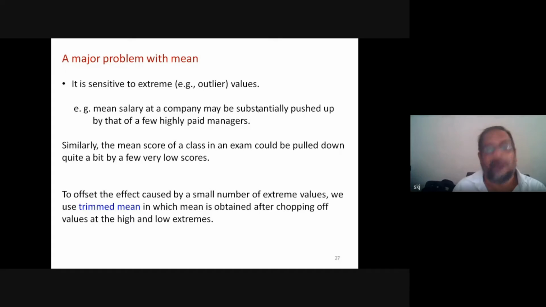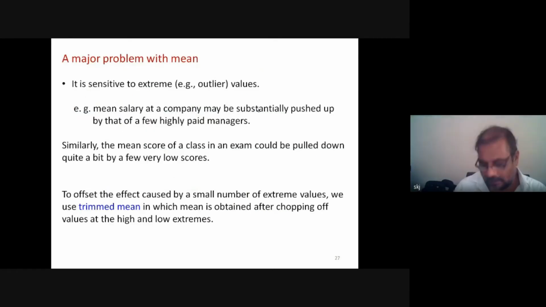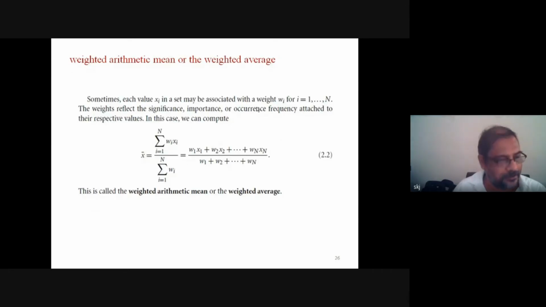And the purpose of mean is to identify a central value around which most of the data are likely to occur, and it is sensitive to extreme values. And if data has different kinds of importance or significance, then we take help of the weighted average.